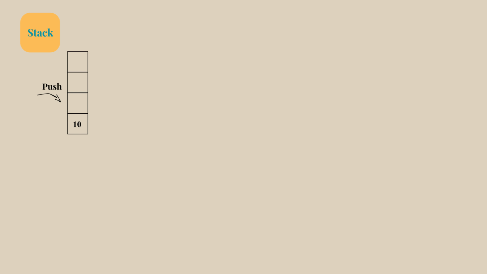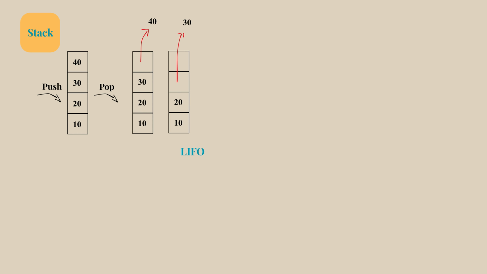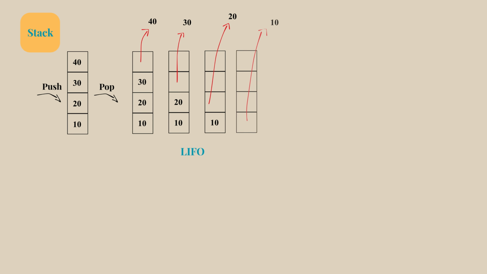First I'll push the number 10. It goes into the first box, then I push 20, 30, and finally 40. Now all four boxes are filled and 40 is at the top of the stack, right? Now if I want to do a pop operation, I remove 40, the last item which I have added. That's the key idea. A stack follows the last in, first out principle. If I pop again, I remove 30. Keep popping, and eventually the stack will be empty.